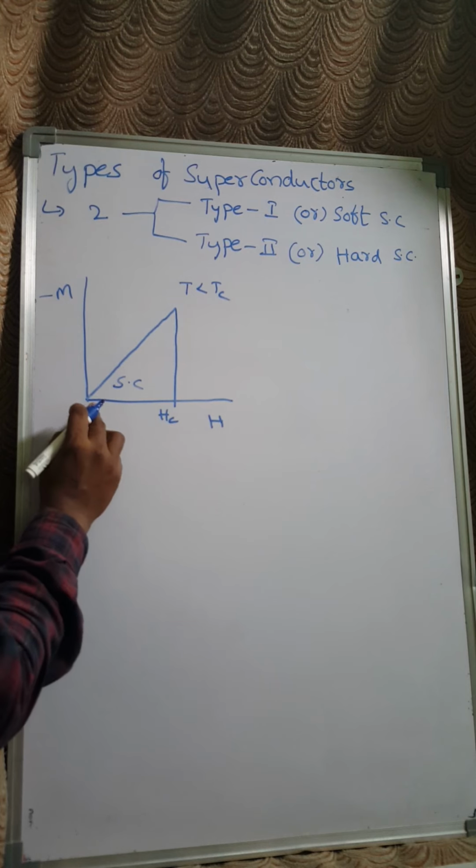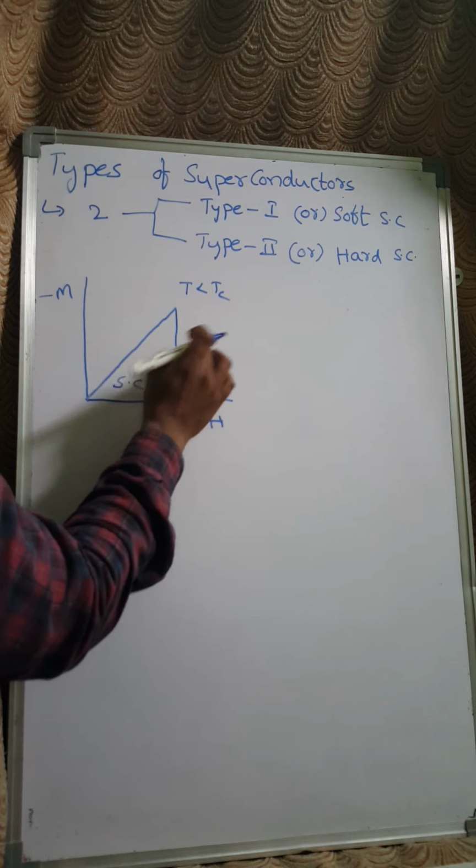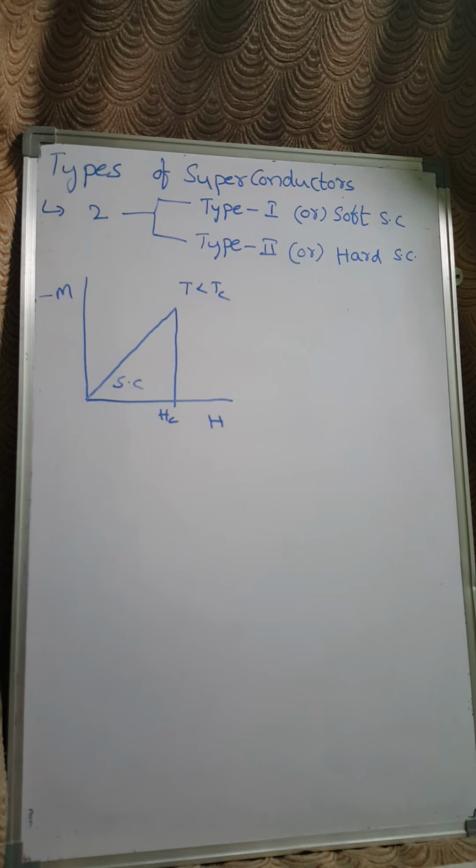Below Hc, the material shows superconducting property, and beyond Hc, that means the critical magnetic field, it converts to a normal conducting state.